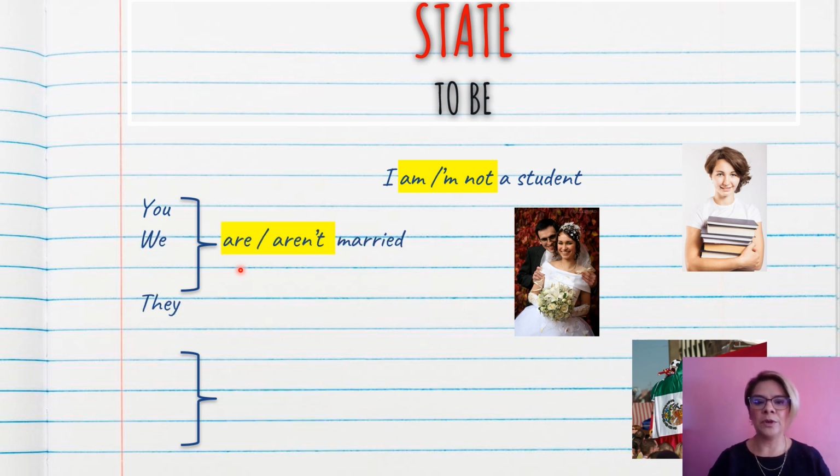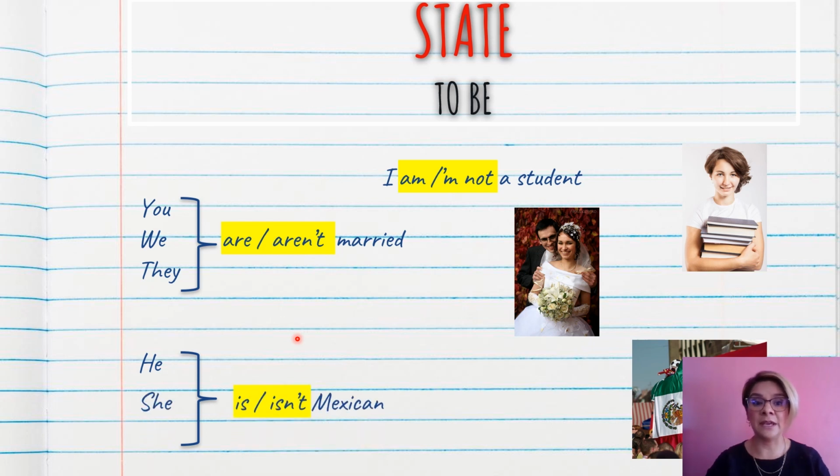You, we, and they are married. Okay? You, we, and they are married, like this couple here. They are married. We are married. You are married. And the negative form is aren't. You aren't married. We aren't married. And they aren't married.